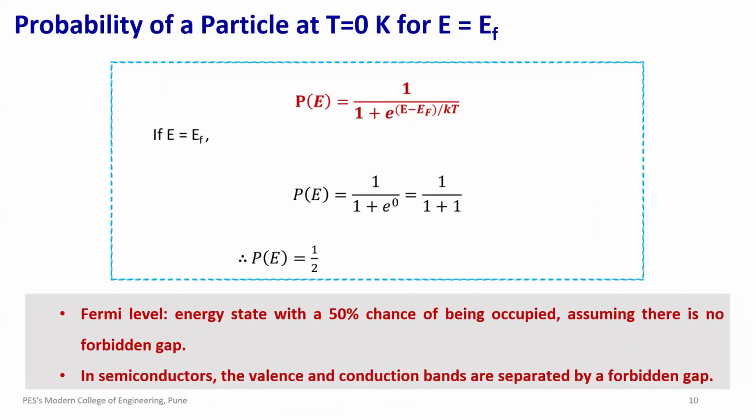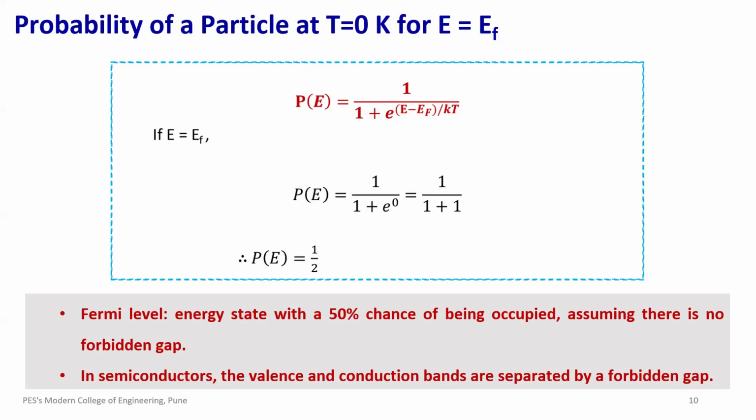Again, what happens when E becomes equal to EF at T equal to 0 Kelvin? At the Fermi level itself, the probability is always 0.5. You can see that the formula for the Fermi-Dirac distribution function becomes 1 upon 1 plus e raised to the power 0 when we put E equal to EF in the denominator of the Fermi-Dirac distribution function.